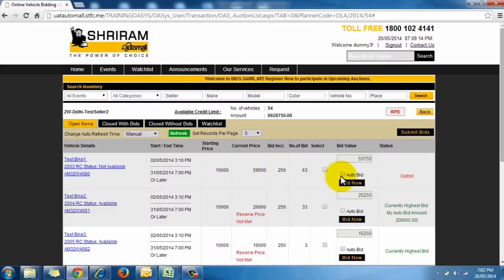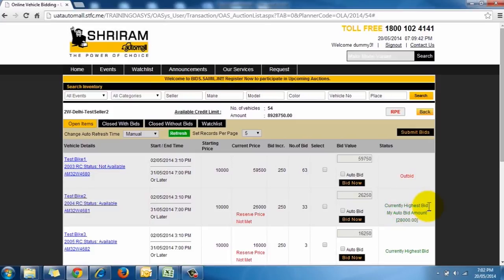Auto bid enables the bidding process to proceed in standard increments automatically. The provision allows you to make bids automatically, which means you do not have to submit each new bid manually. You just have to specify the top limit up to which your bids can go through the auto bidding process. The status section gives you the status of your bids.